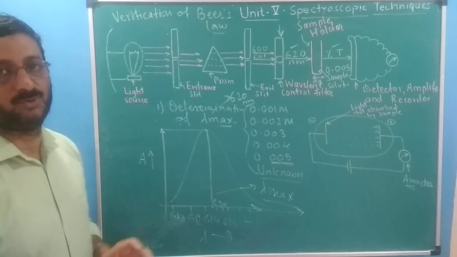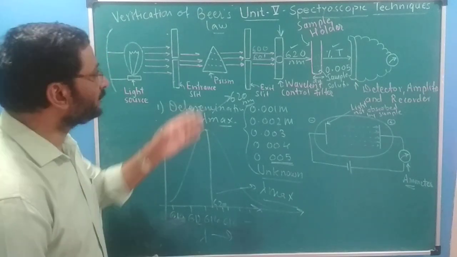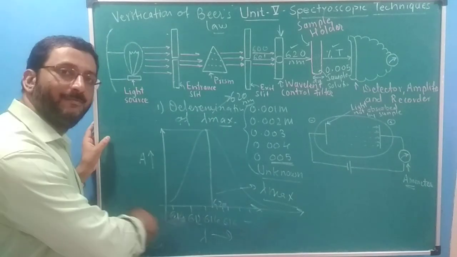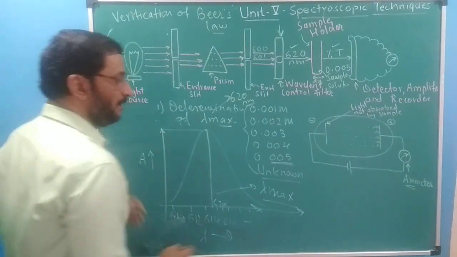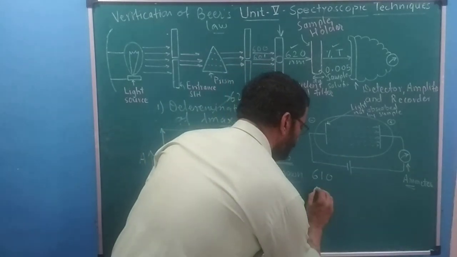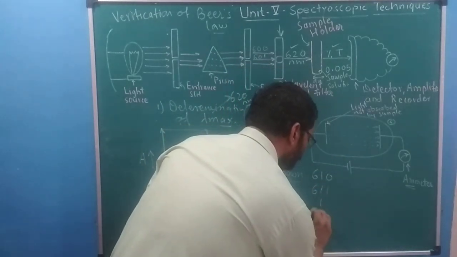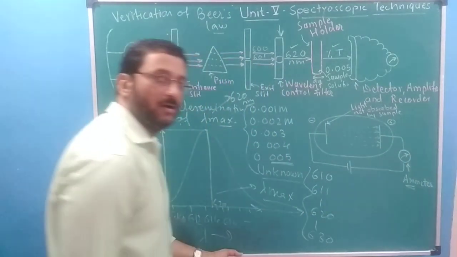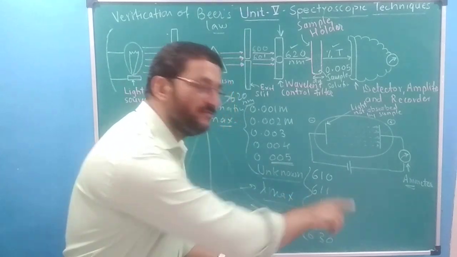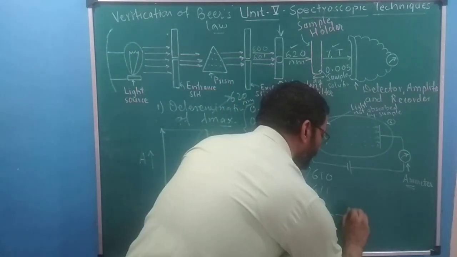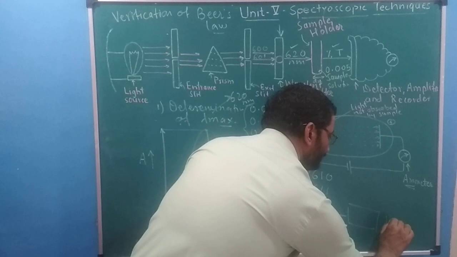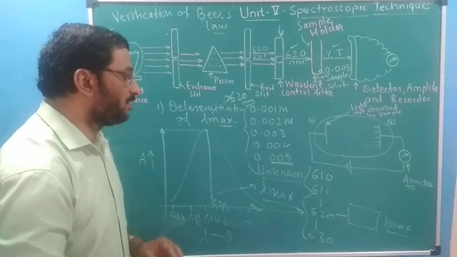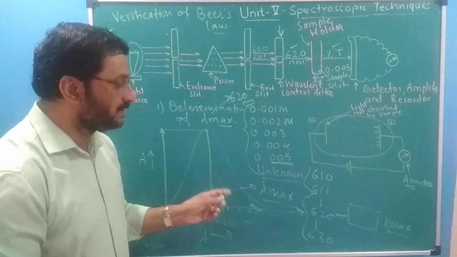This is the way we do the lambda max process in the colorimeter, or in the single beam spectrophotometer. So you have to prepare that observation table. In that, you start with 610, 611, go to 620 and go to 630 also. So 20 readings you record. You have passed 20 wavelengths, and you show that for one wavelength the absorbance value is coming maximum. This way we record the lambda max. Okay, this is one part.